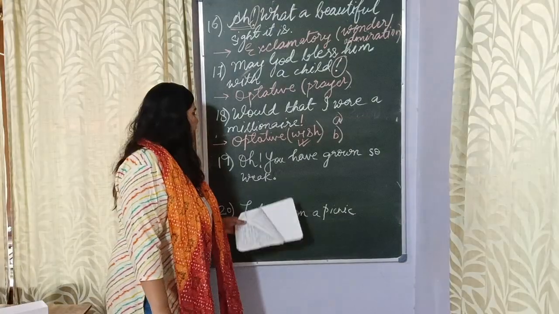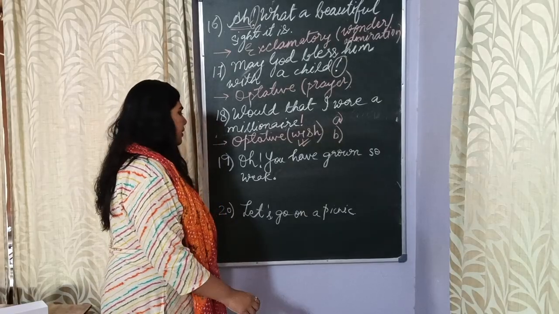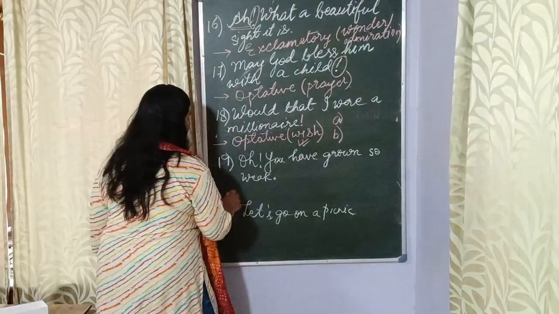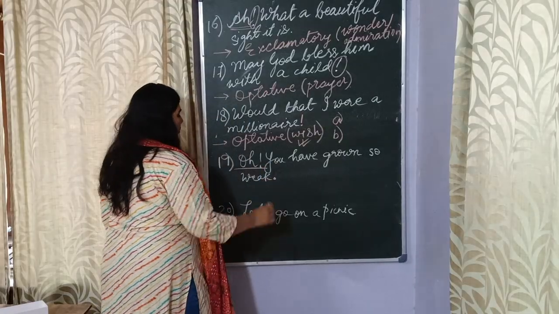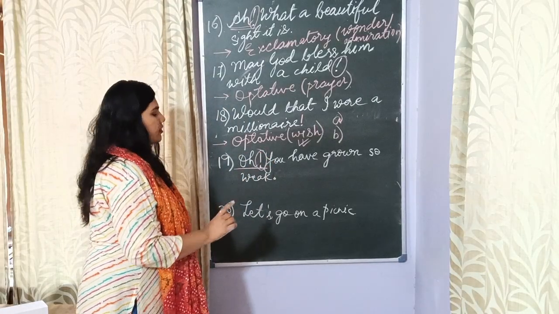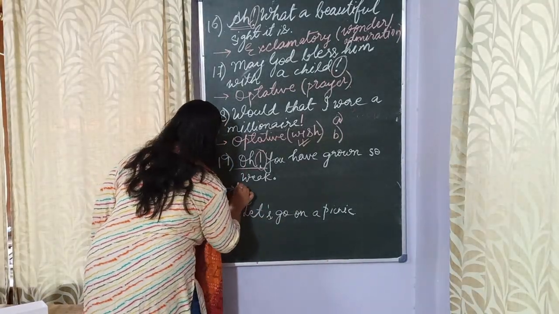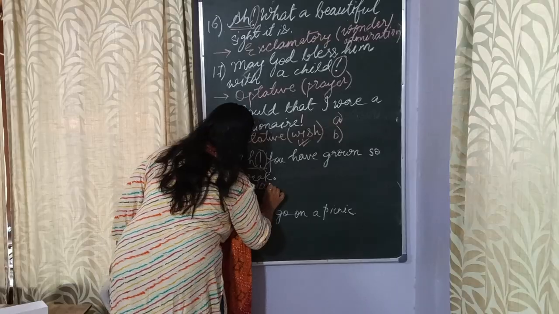Okay, now let's come to this. Oh, you have grown so weak. Again we have a word of interjection, oh, which is followed by a mark of exclamation. This is not a prayer, this is not a wish also, so this is our plain simple exclamatory sentence.